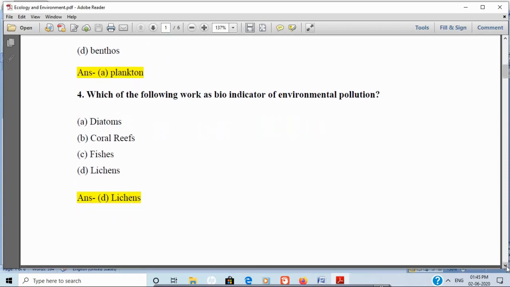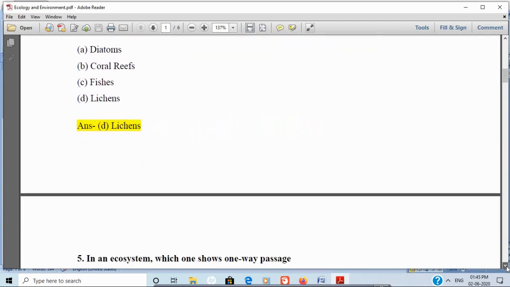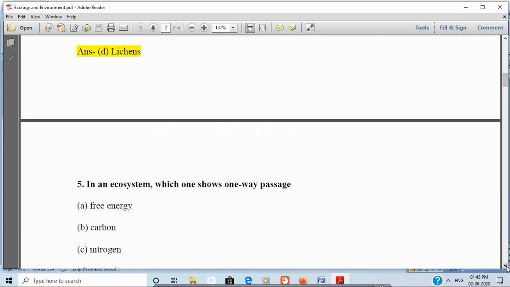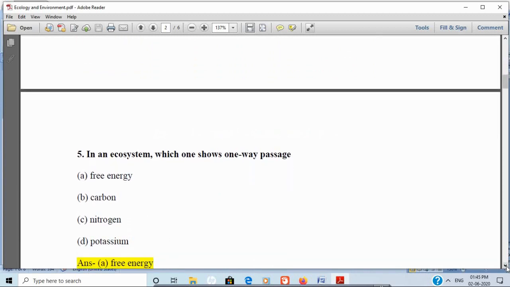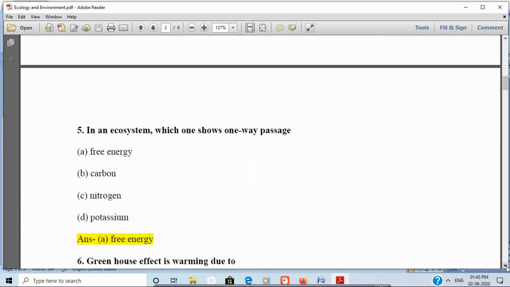And the fifth question is, in an ecosystem, which one shows one-way passage? Option A, free energy, option B, carbon, option C, nitrogen, and option D, potassium. And the correct answer is free energy.